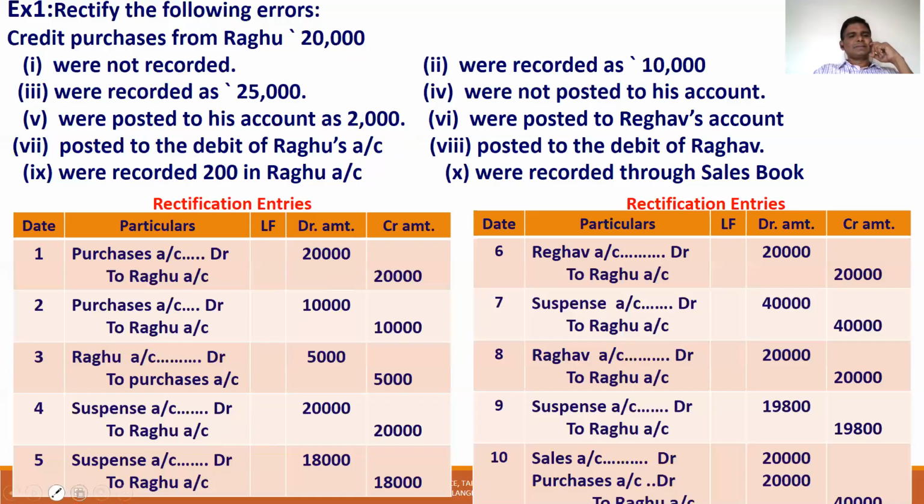So 18,000 credit. Suspense account to Raghu account 18,000. Raghu account is credited with 18,000. So 2,000 already credited, plus 18,000 makes 20,000, but debit is suspense account.